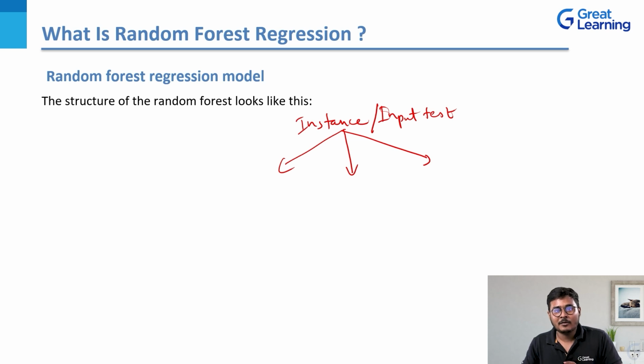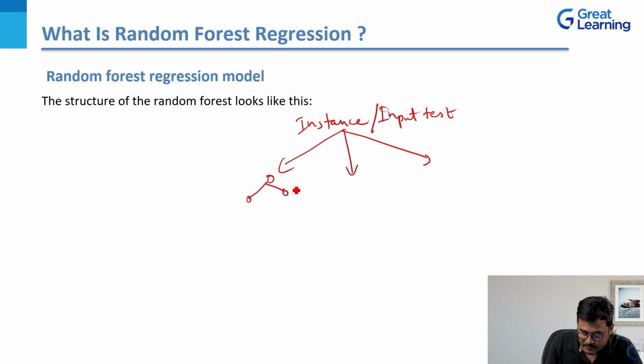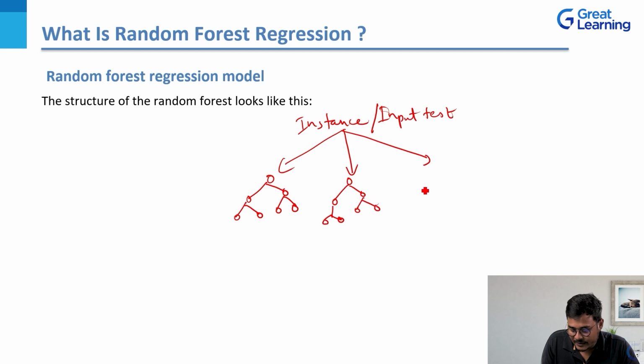So let me draw one tree. This tree is the parent tree. It has its own children trees as well. Similarly, you have another tree which has its children trees. And this whole process goes on till n sample trees.